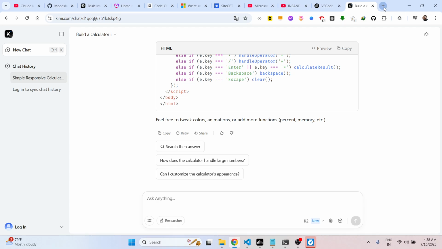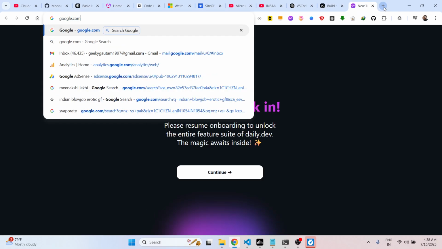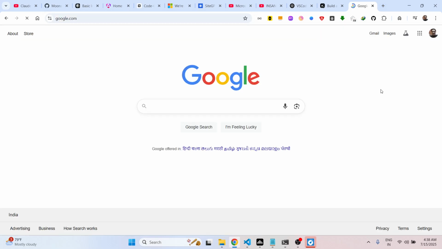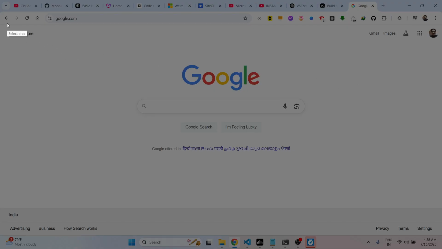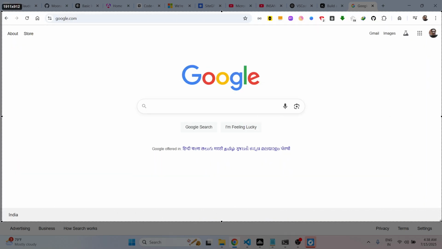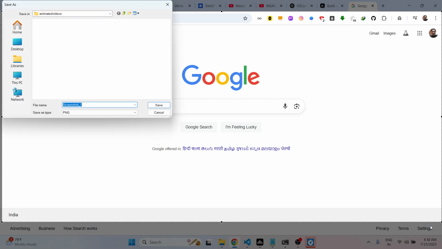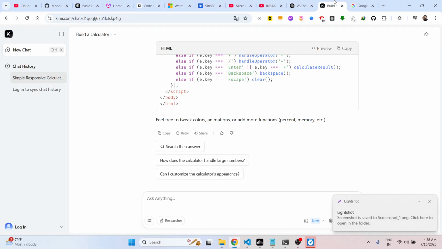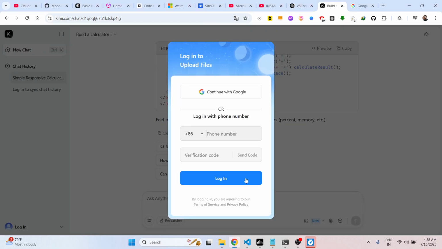So what you can do is that, let's suppose you take an image. Let's suppose I say I want to create a similar screenshot of this google.com web page. So what I do, I basically take a screenshot, and then I basically give this screenshot to this. So I simply attach this.